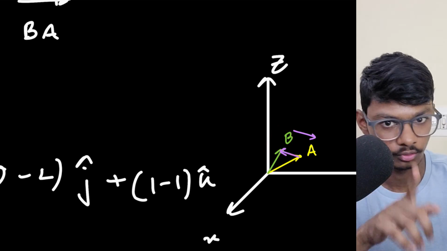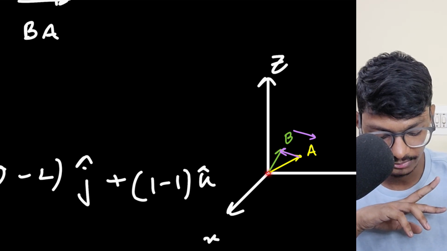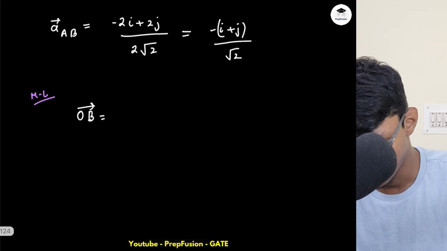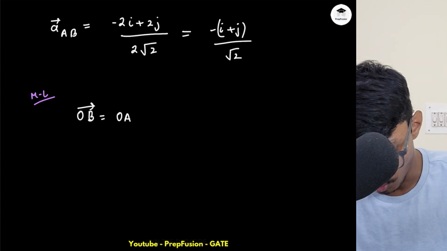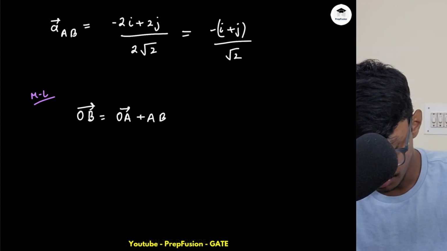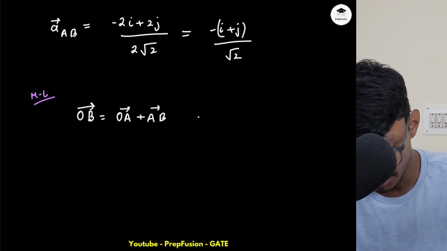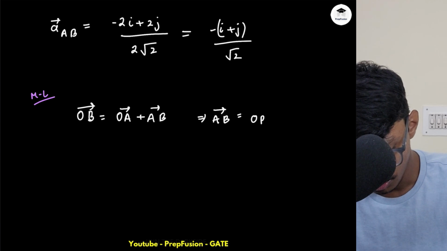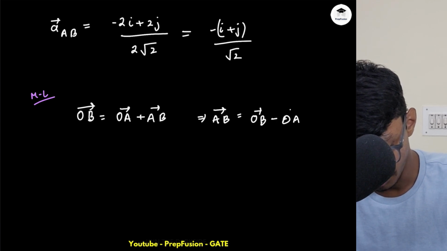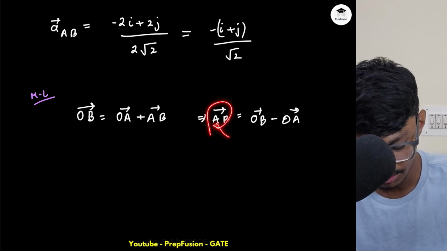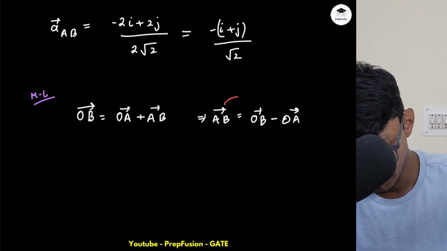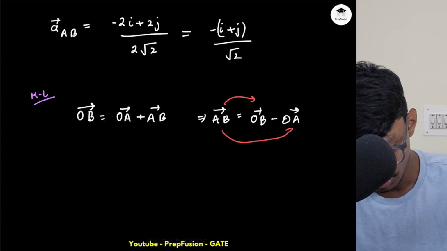That is the resultant vector. I told you, if I connect the tail point and head point, then I get the resultant vector. It follows the vector law of addition. So OB equals OA plus the AB vector. Now from here I can evaluate AB as OB minus OA. Always remember, if I have AB, B will come first, then A will come later.